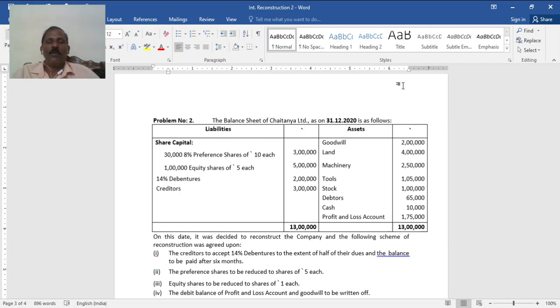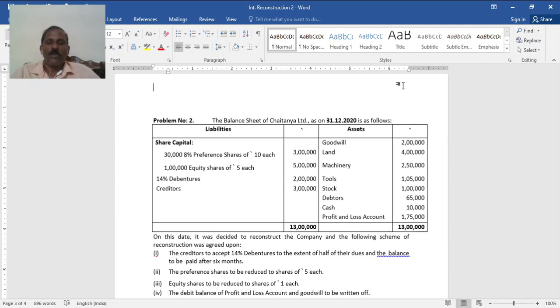Share capital: 8% preference shares of 10 each, 30,000 shares, 3 lakh. 1 lakh equity shares of 5 each, 5 lakh. 14% debentures 2 lakh, creditors 3 lakh. Goodwill 2 lakh, land 4 lakh, machinery 2,50,000, tools 1 lakh 5,000, stock 1 lakh, debtors 65,000, cash 10,000, profit and loss account 1 lakh 75,000. Total 13 lakh. Same as above, but the problem is different.